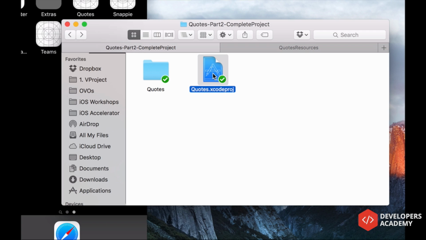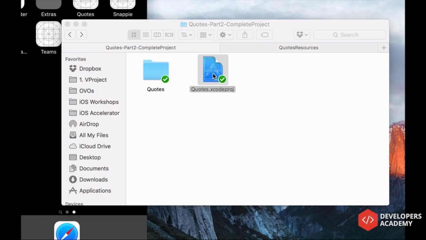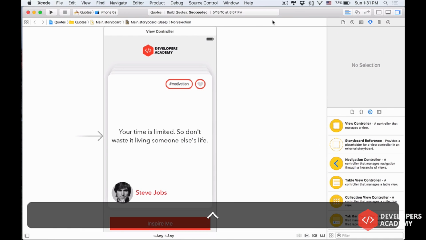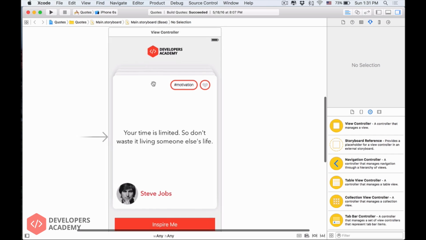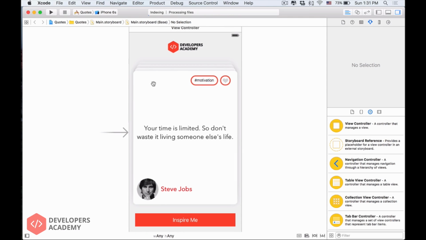Because we want to work with our iPhone app via Xcode, let's open up the Xcode project by double clicking onto it. So here we go. This is the project since the last video after the code challenge that we left off, right? Here is the code challenge.